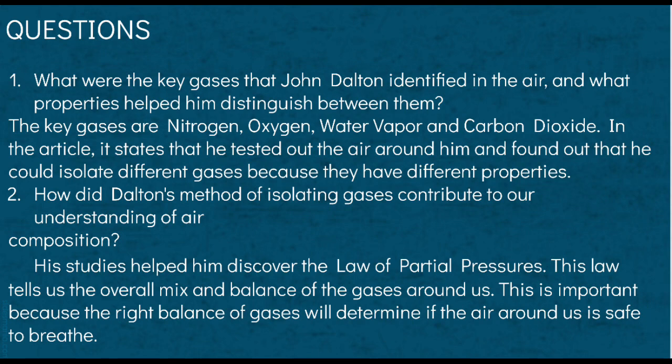Discussion questions. 1. What were the key gases that John Dalton identified in the air, and what properties helped him distinguish between them? The key gases are nitrogen, oxygen, water vapor, and carbon dioxide. In the article, it states that he tested out the air around him and found out that he could isolate different gases because they have different properties.